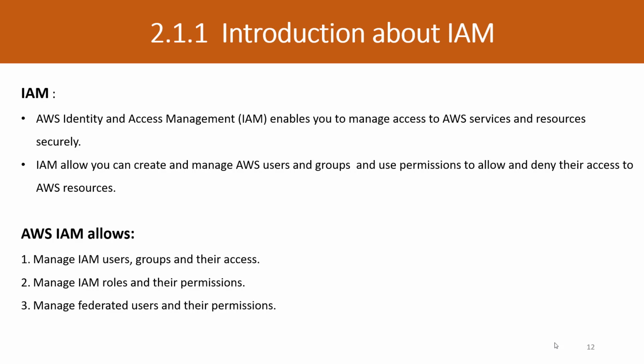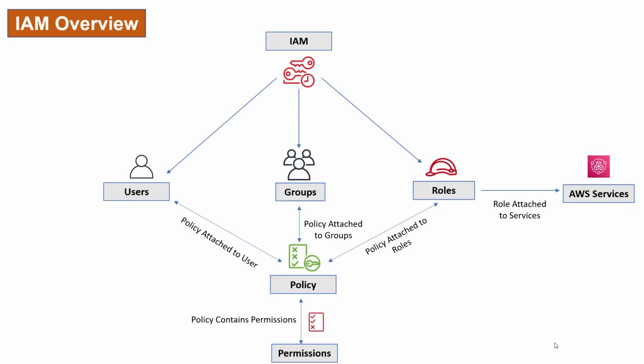Federated users are users where an organization has an external identity provider, like an on-prem Active Directory, so they can use the same identity and credentials to access the AWS resources. So how you can manage access for those users using AWS IAM. These are the basic functionalities provided by AWS IAM. Now let's discuss each one by one.